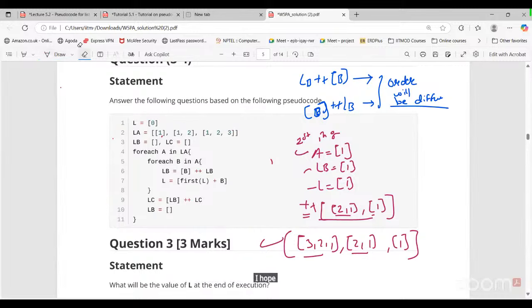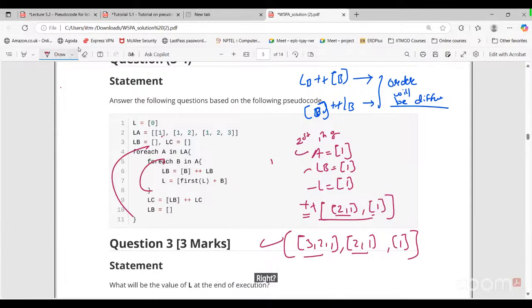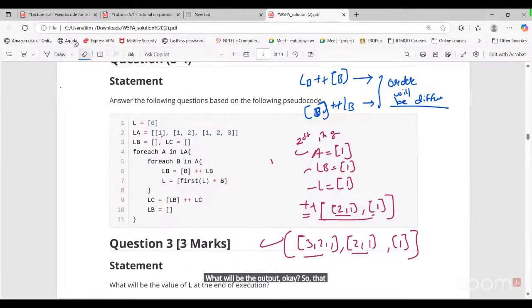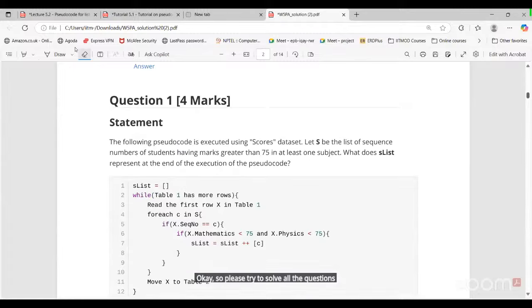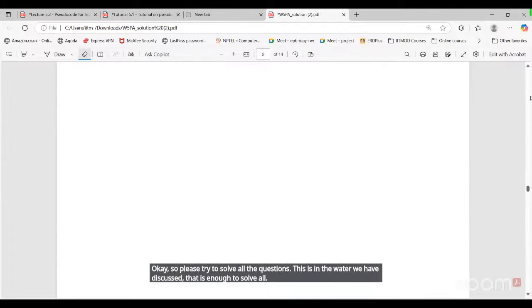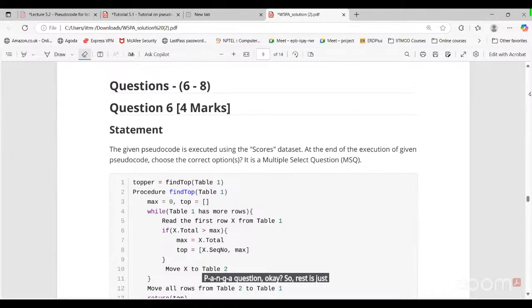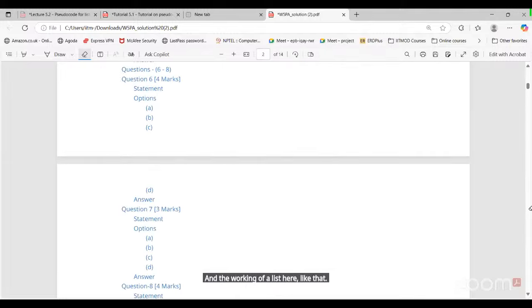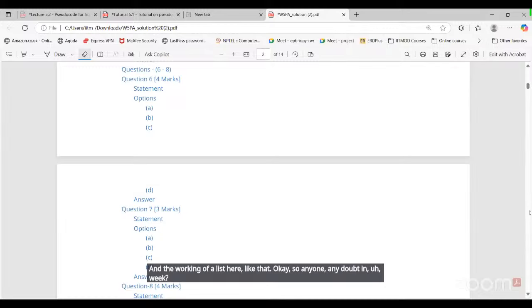I hope you understand how this for loop is working now, right? And how we are iterating to the elements. Any doubt in for loop? Anyone? If I change last instead of first, what will be the output? Okay, so that you need to think. Please try to solve all the questions. Whatever we have discussed is enough to solve all PA and GA questions. Okay, so rest is just how well you know for loop, while loop, and the working of a list here. Okay, so anyone, any doubt in week 5 activity?